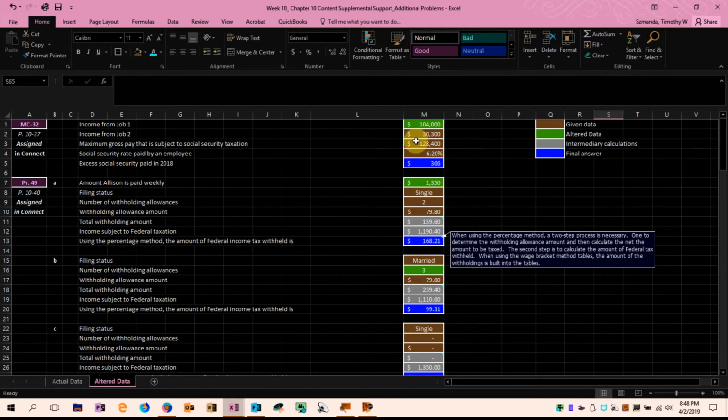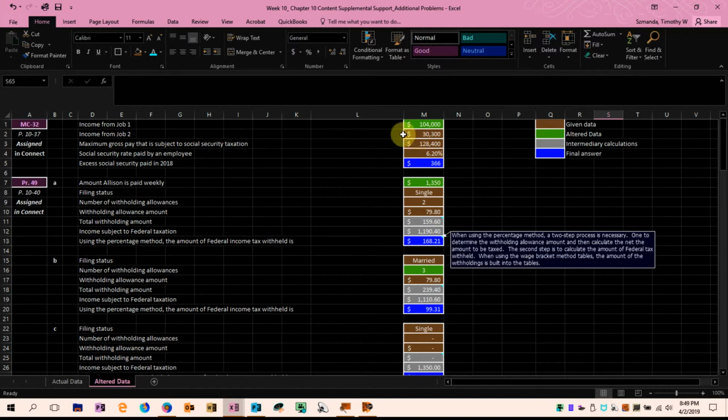This comes up sometimes when employees are working for two different employers, and of course they're not coordinating the amount of Social Security withholding, so it's possible that cumulatively the employee, in this case Duan, may have too much withheld.